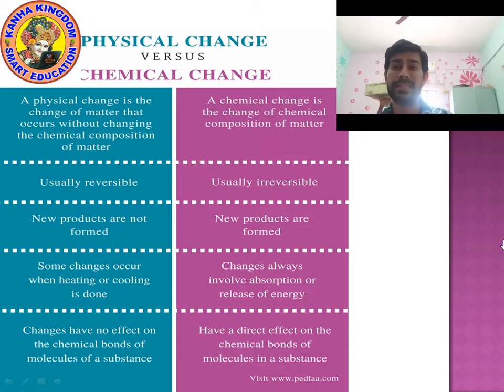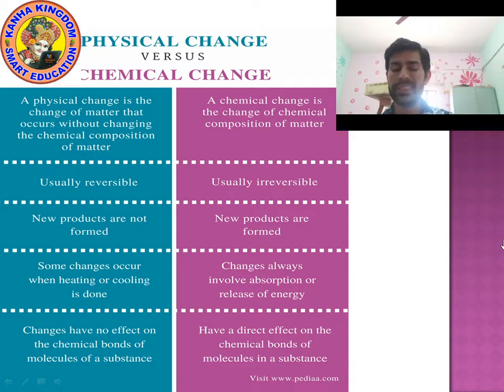And next example, milk turns into curd. Can curd again turn into milk? No. Milk is possible to convert into curd, but curd cannot be again converted into milk. So it is a chemical change.